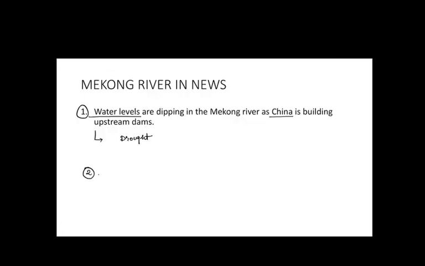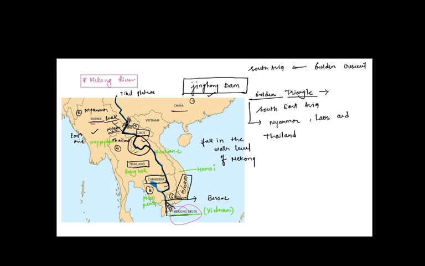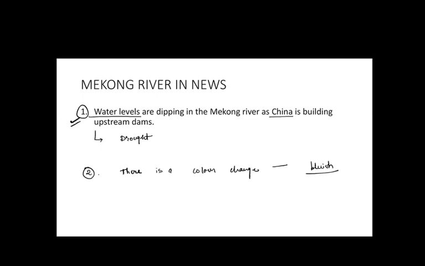That is, there is a color change in the river. The river is having a bluish tinge between Thailand and Laos. The reason behind this is also the fall in water levels, and it may also be due to algae. The major reason is the fall in water levels, for which China is internationally held responsible.